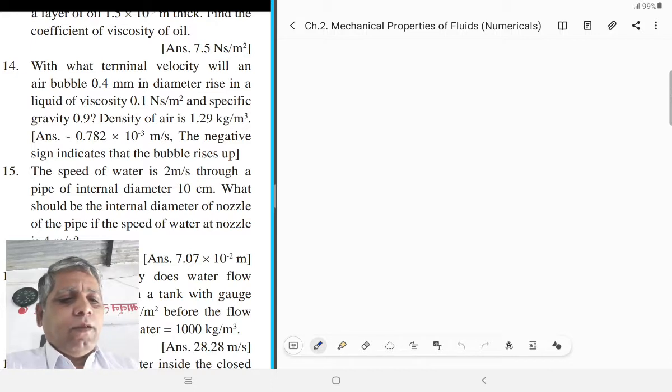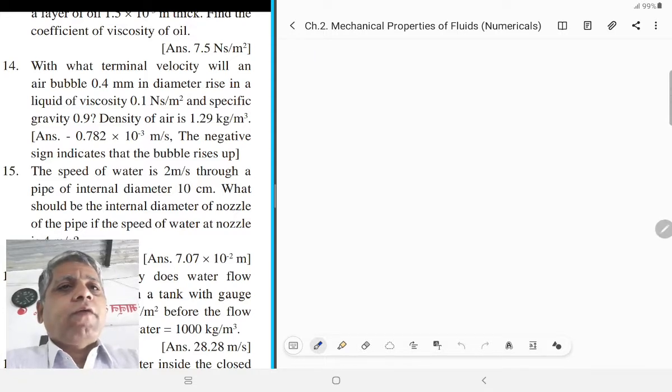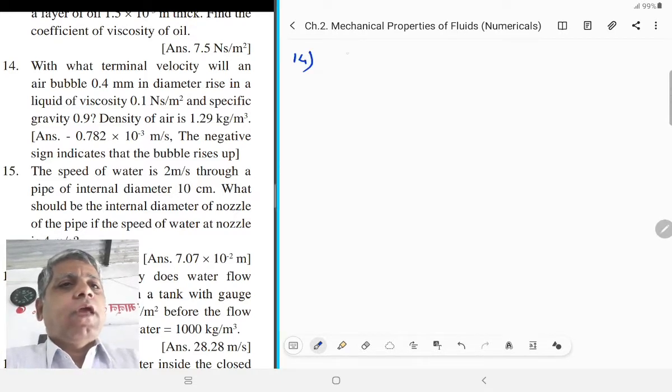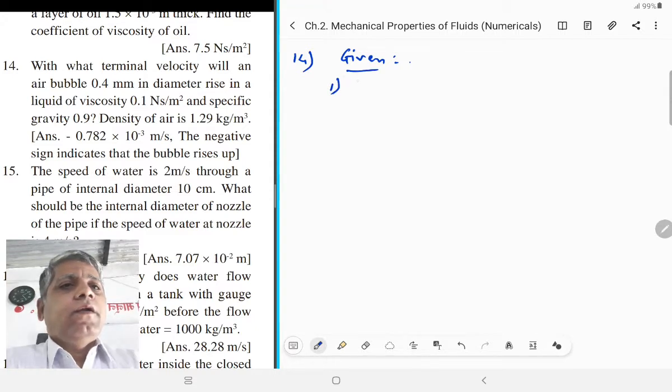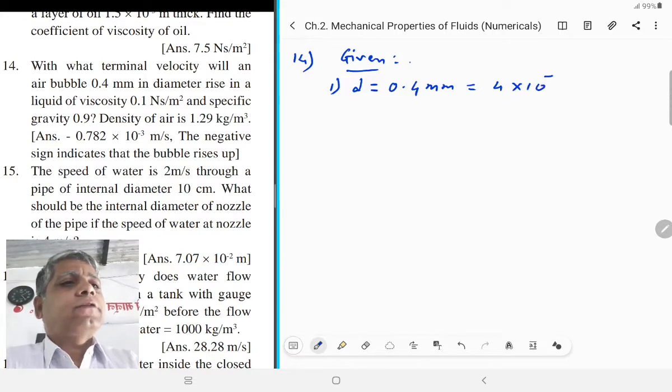Here, the diameter of the air bubble is given in question number 14. Given points are: first given point, diameter of air bubble is equal to 0.4 millimeter, that is equal to 4 into 10 raised to minus 4 meter.